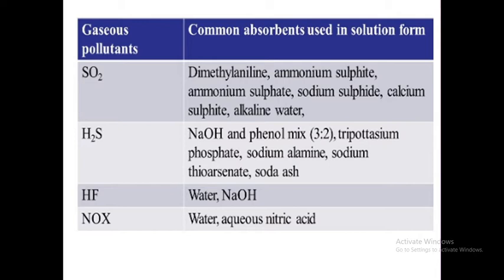Sodium hydroxide and phenol mixed 3:2, tripotassium phosphate, sodium alanine, sodium thioarsenate, soda ash. These are the absorbents used in solution form. Why? Because the liquid is acting as an absorbent or solvent. For hydrogen fluoride: water and sodium hydroxide in liquid form. For NOx: water, aqueous nitric acid. Are you clear? Okay, these are the gaseous pollutants and the common absorbents used in solution form.